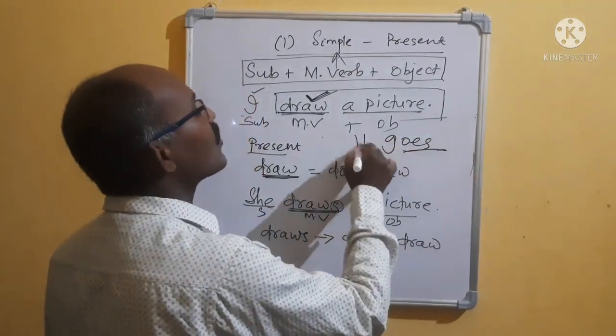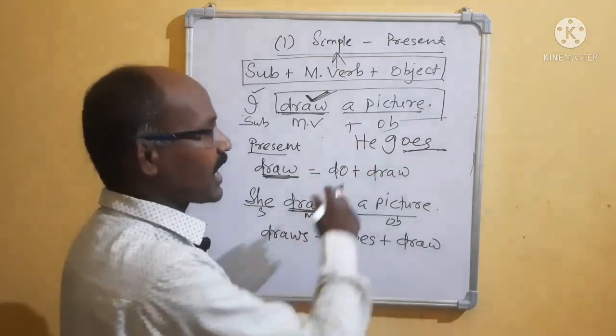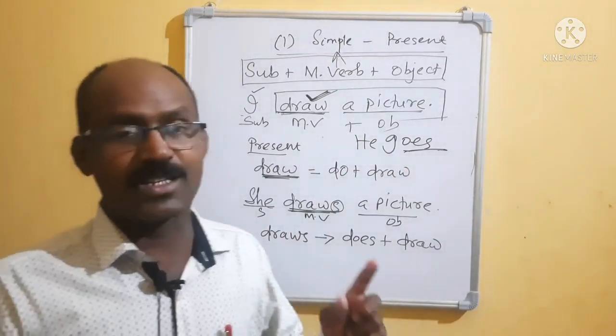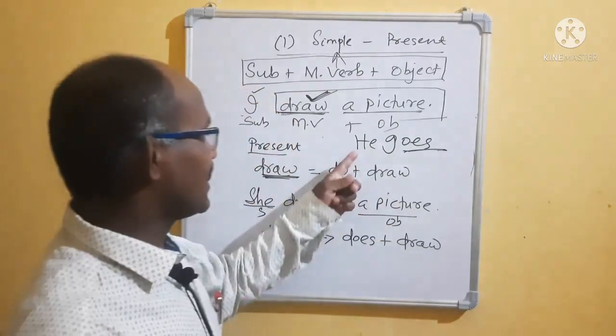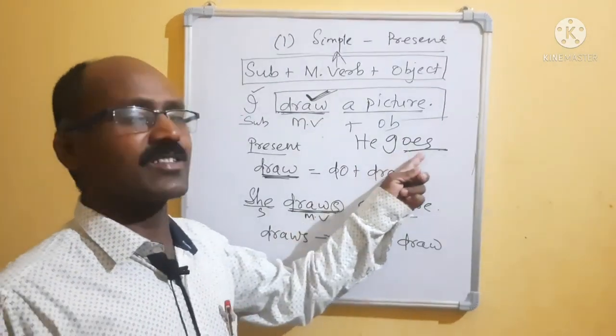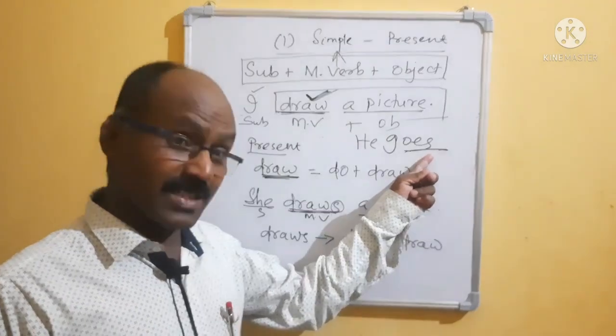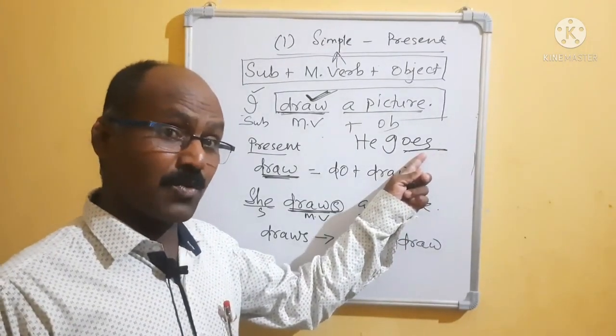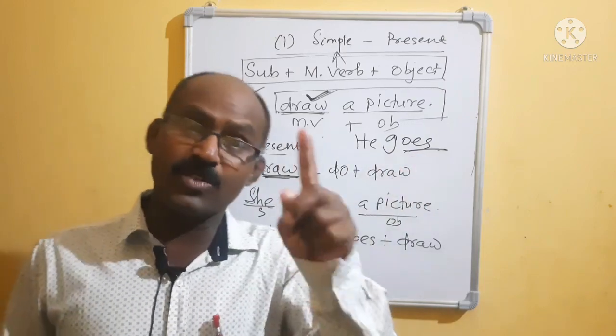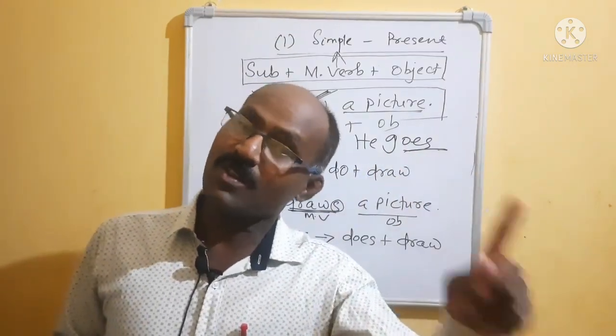That means he goes, she goes. We cannot say "he go." We can say "he goes," because he is singular, but the verb takes s or es. It seems like plural, but it is not plural. Please remember. If in a noun we are using s or es, that becomes plural.